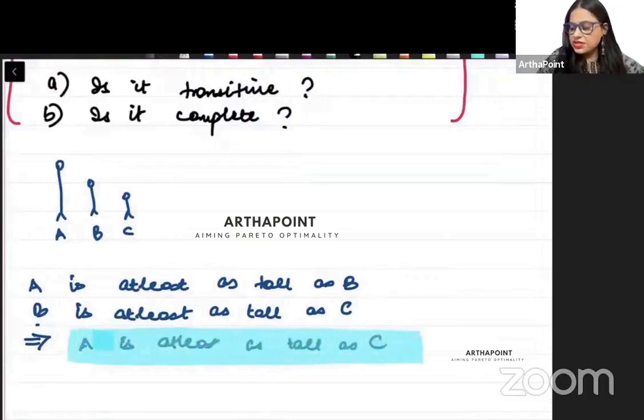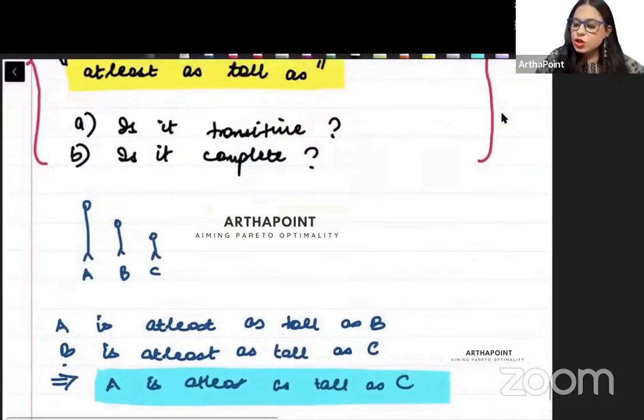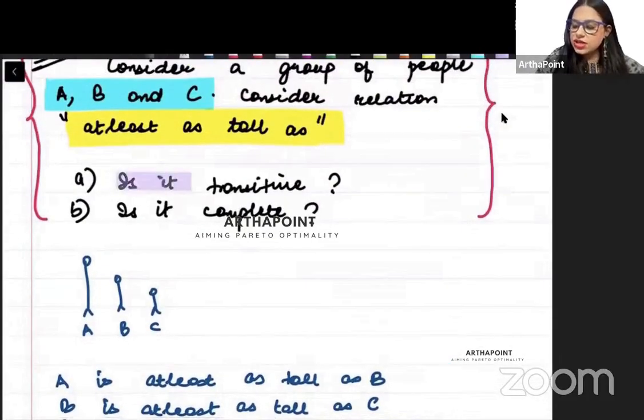अगर A का height B से बड़ा है और B का C से, तो A का C से तो will be higher only, no? So I can go ahead and I can say this. So is this relation transitive? Answer is yes.